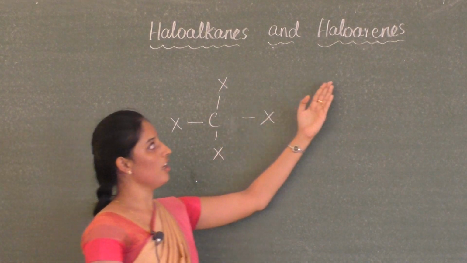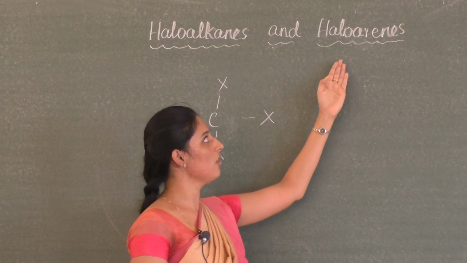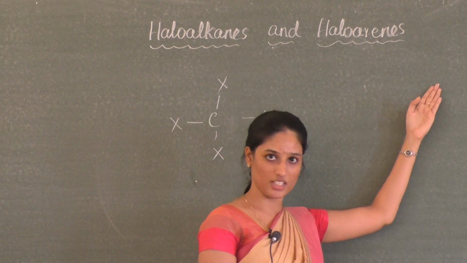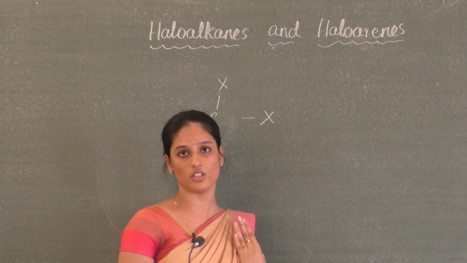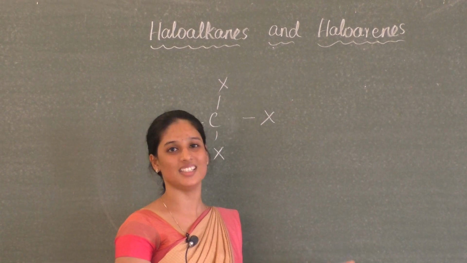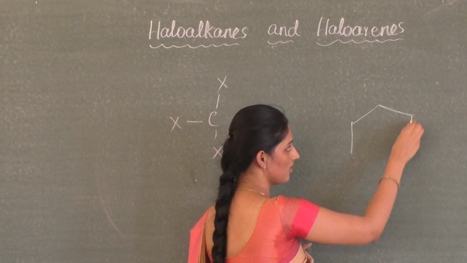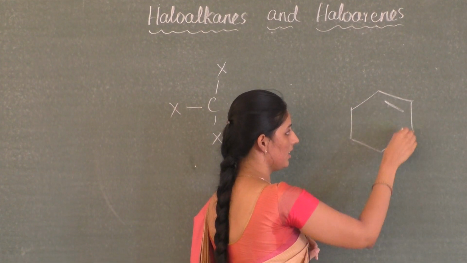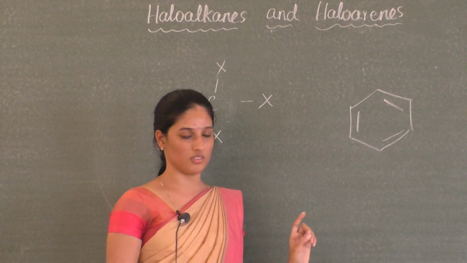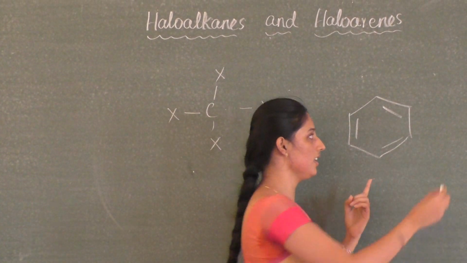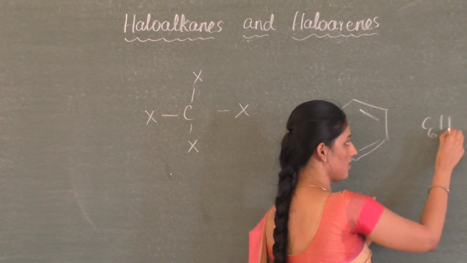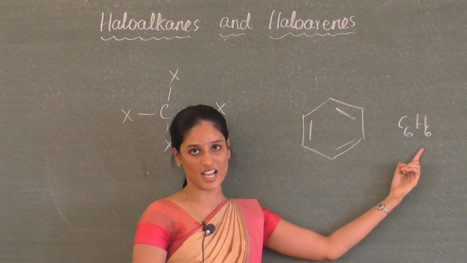In the same way, haloarenes are the halogen derivatives of aromatic hydrocarbons. What are aromatic hydrocarbons? They are hydrocarbons containing a benzene ring. How to write the benzene ring? It is a cyclic compound with alternate single and double bonds. The molecular formula of benzene is C6H6, which means it contains 6 hydrogen atoms.